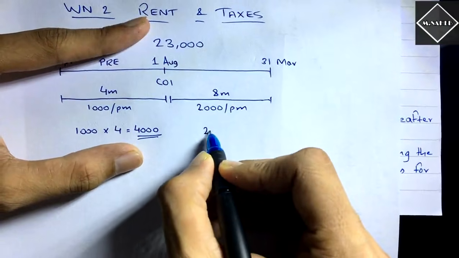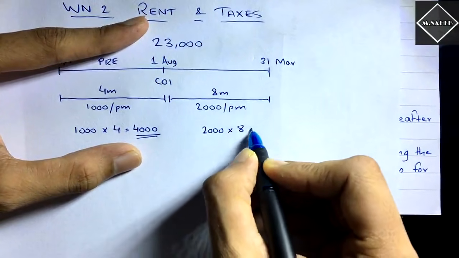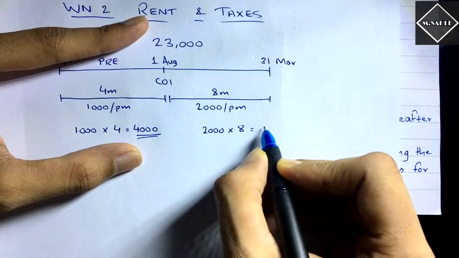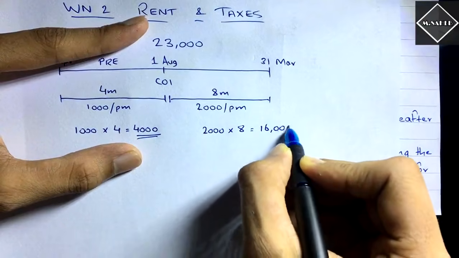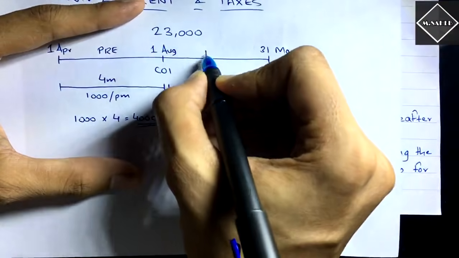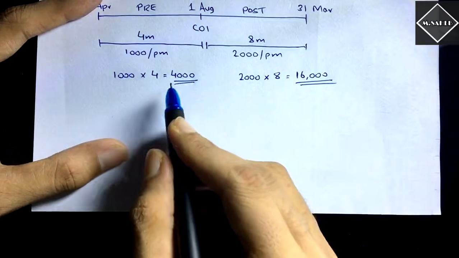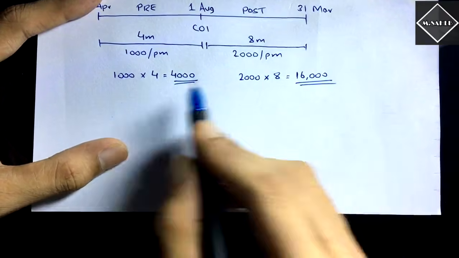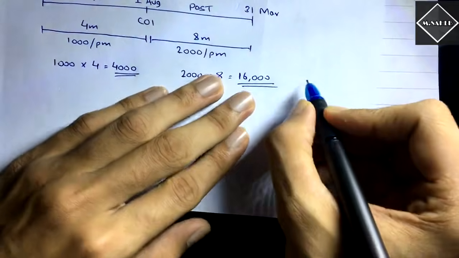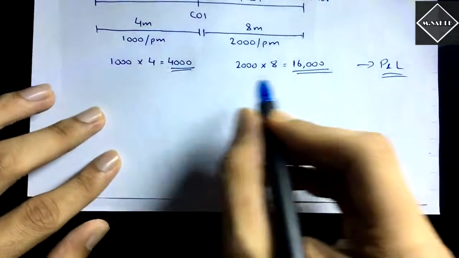So to calculate the rent, what you have to do? 2,000 into 8 months, right? So it is equal to how much? 16,000. Yes, so now we have got the post rent. Simple. So now we have got the rent of pre-period and post-period. Now we are directly going to take this into the P&L that we are going to prepare.